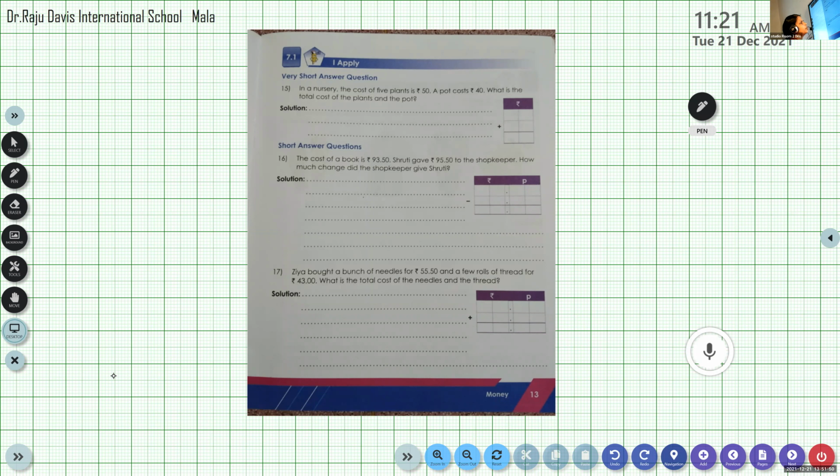Arjun is talking to somebody. Please listen here. Sia bought a bunch of needles for rupees 55, 50 paise and a few rolls of thread for 43 rupees. Let us write the steps. Now we can write cost of a bunch of needles. Please write cost of a bunch of needles. Look at the question and write.